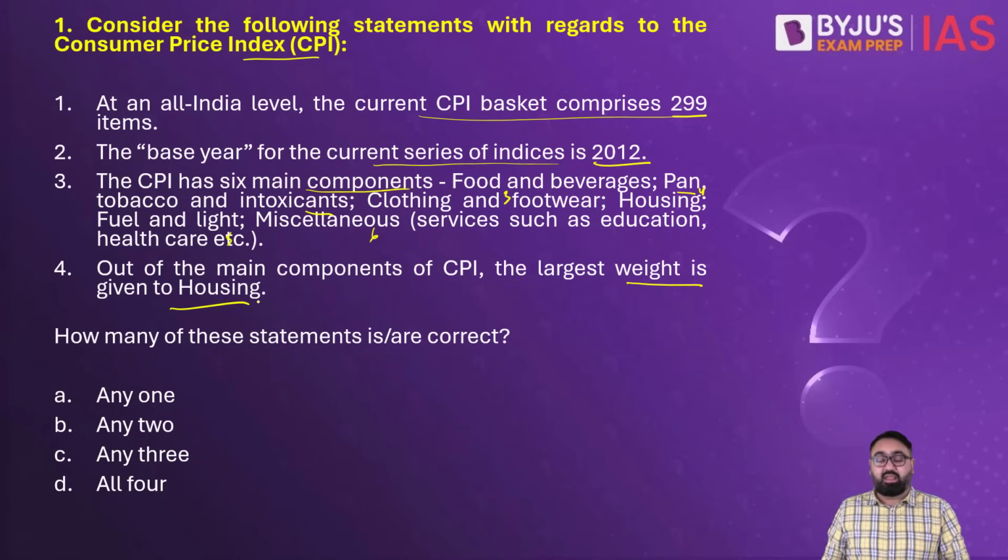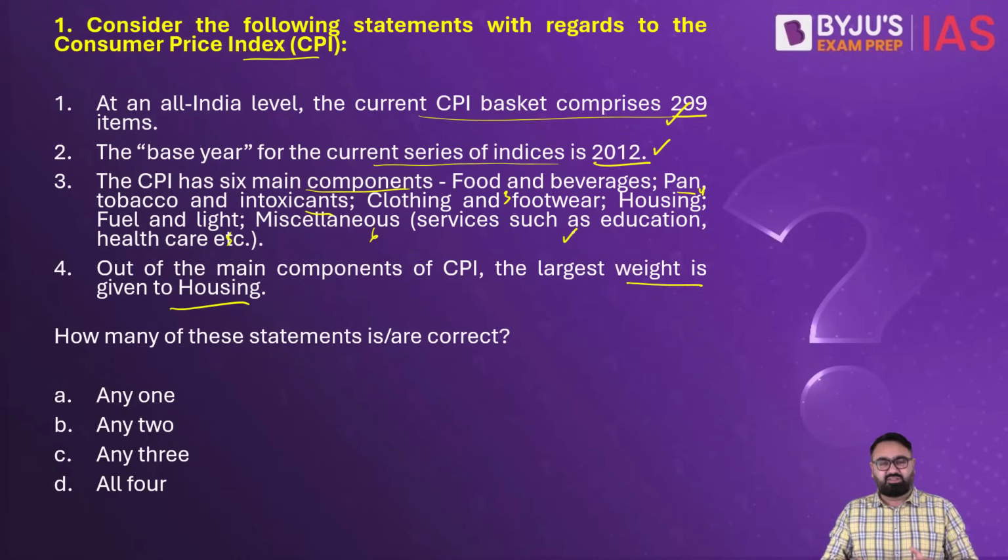Now, CPI again is an extremely important data that gives a lot of information, mainly about inflation, about the rising prices of commodities at the consumer level. Out of these given statements, first is true. It comprises about 299 items taken together, and the base year is 2012. The third statement is also true.